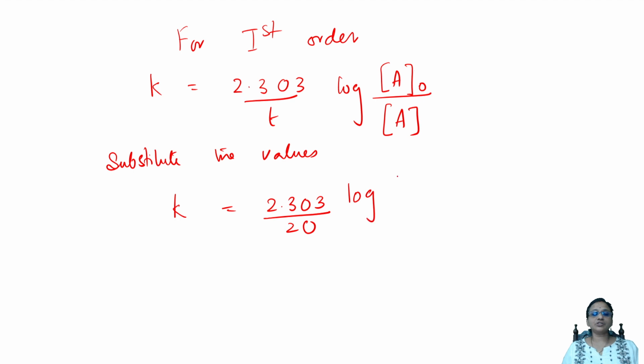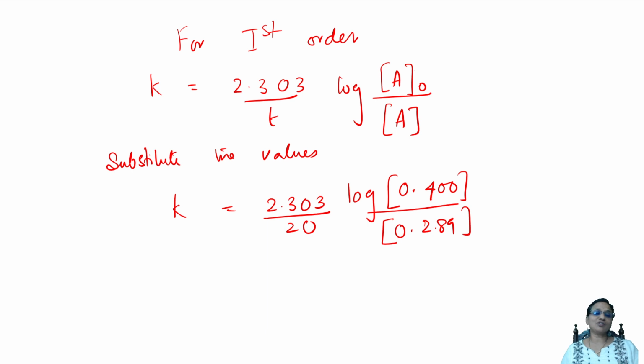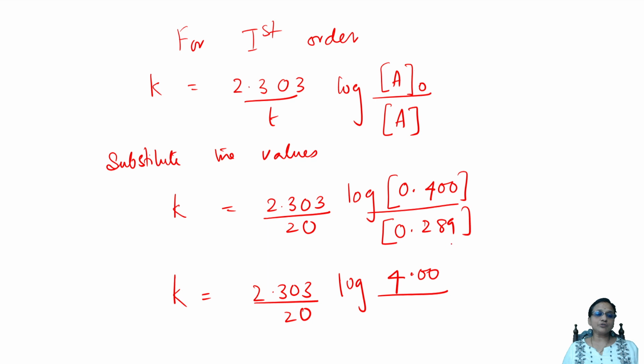Log of concentration of A was how much? 0.400. How much was A value? It is nothing but 0.289. These are the values in concentration brackets. So what will I do? I will shift the decimal and make it simpler. I'm going to take the same value, instead of 0.4, can I write it as 4.0? Because it is easy for me to find log. Here also instead of 0.289, I'm making it as 2.89. It is easy.